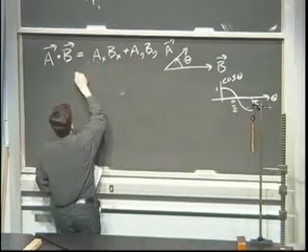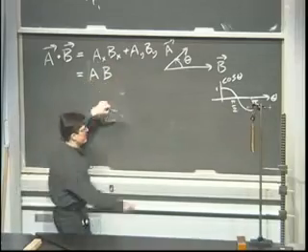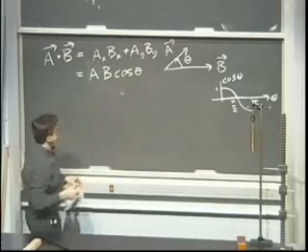So when we write this, it's the length of A times the length of B. Here these don't have vector signs over the top, but by this I mean the positive length of A and the positive length of B. And I multiply by cosine of the angle between them. So that's all I mean by a dot product, or the inner product.